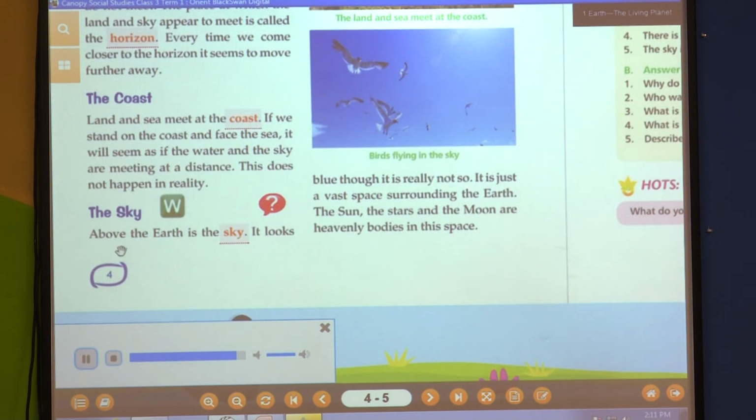The sky. Above the earth is the sky. It looks blue, though it is really not so. It is just a vast space surrounding the earth. The sun, the stars and the moon are heavenly bodies in this space.